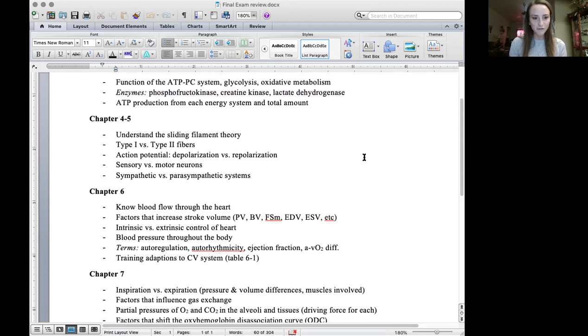Okay, so chapter 4 and chapter 5. What did we primarily learn in chapter 4? We learned a lot about the integrity of skeletal muscle.